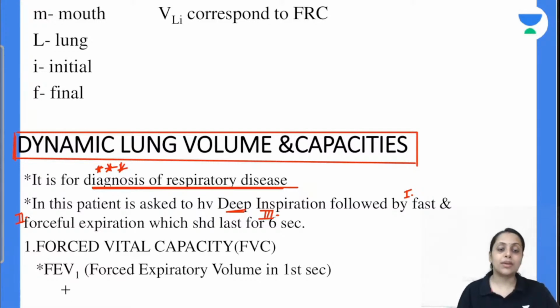ठीक है, तो इसमें we have certain types of forced vital capacity, that is forced expiratory volume in 1 second, forced expiratory volume in 2 seconds, and forced expiratory volume in first 3 seconds.